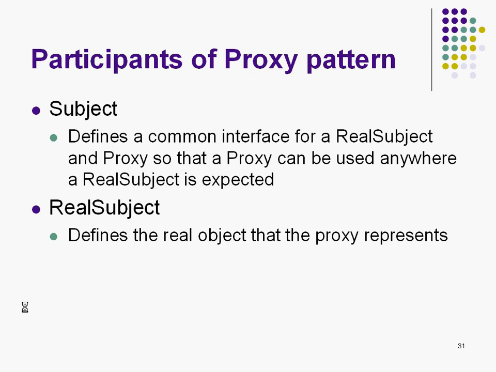Who are the other participants of the proxy pattern? So there is a subject. Subject is the base class. Subject defines a common interface for real subject and proxy so that a proxy can be used anywhere a real subject is expected. You have 2 derived classes, real subject and a proxy. And anywhere you are trying to access a real subject, you put a proxy. You just create a proxy and pass a pointer to that, and the client code should require no other changes. Okay, so subject is my base class. And then finally we have the real subject for which we are creating the proxy. So that's all we had.